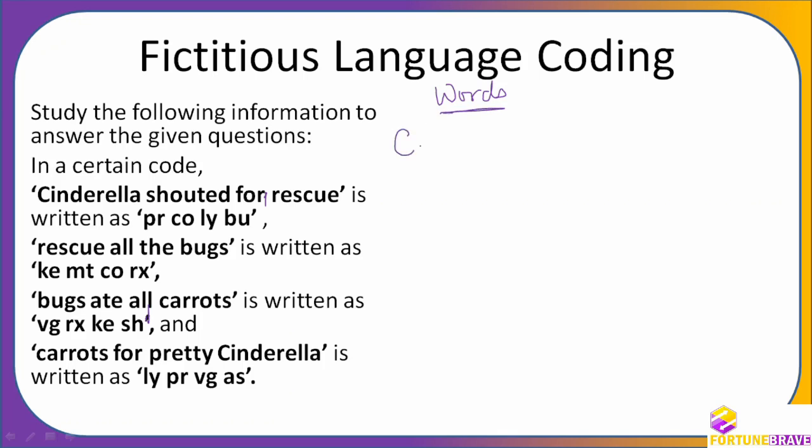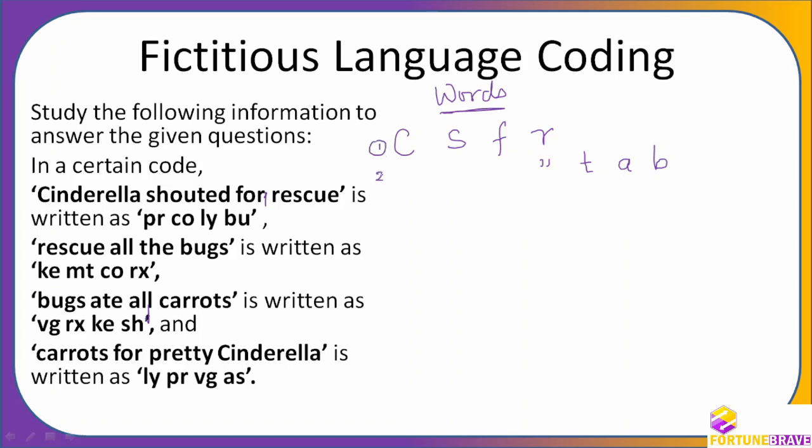So, Cinderella shouted for rescue. Okay, now I'll see, rescue is repeated. All is not there. The is not there. Bugs is not there. So I'm going to write here the bugs. Okay, TAB.